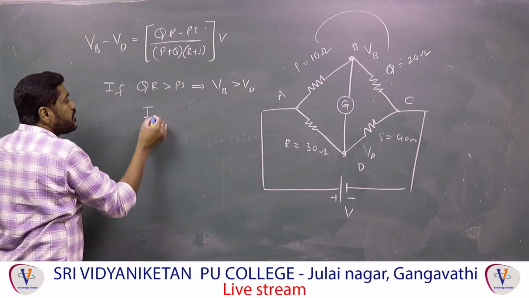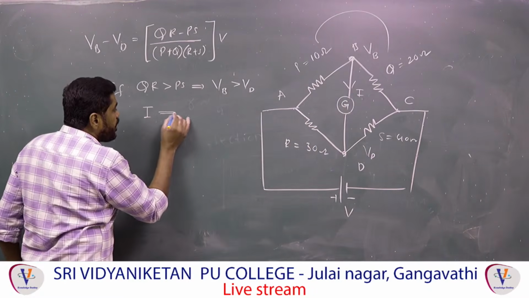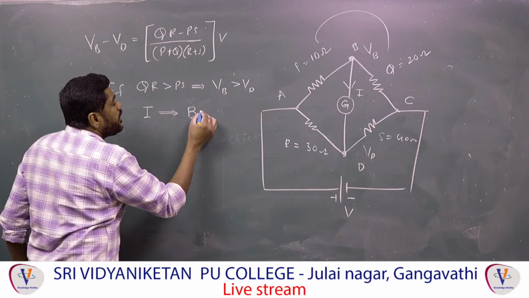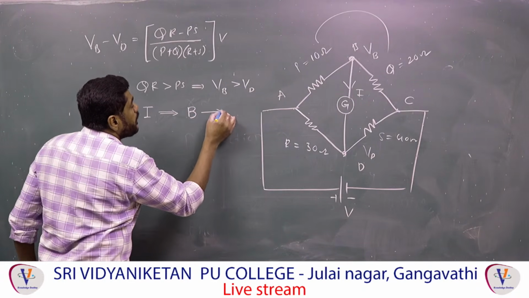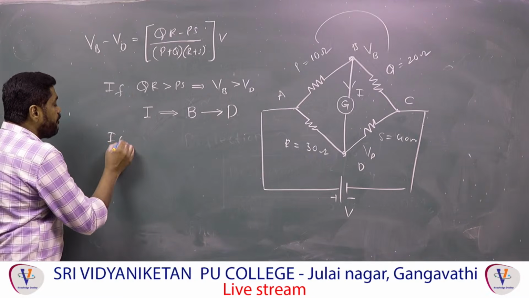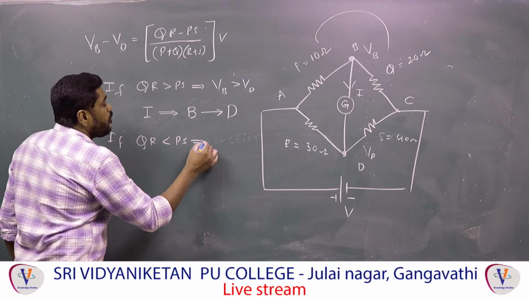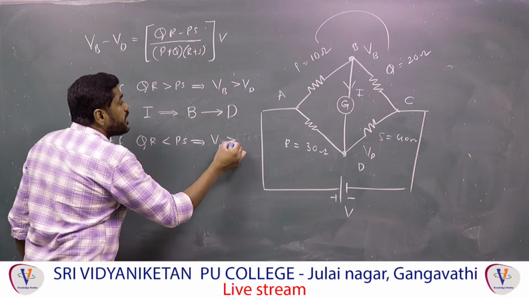Therefore the current goes in this direction. Current always goes from higher potential to lower potential. And for example, if QR is less than PS, then we can say VD is greater than VB.